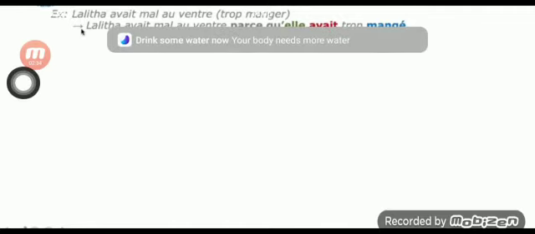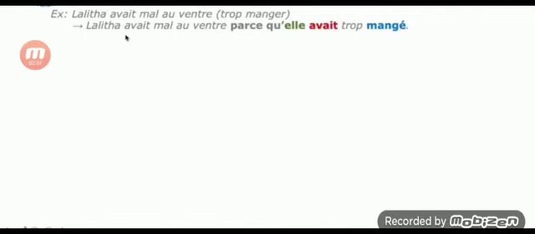You must give the reason because she ate too much. Instead of Lalita, you can use a pronoun also. Lalita is the name, but the pronoun for Lalita is elle, E-L-L-E. No need to repeat the same Lalita. Avoid repeating the same noun; replace the subject noun with this pronoun that you know very well. Lalita had a stomach pain because she had eaten too much.